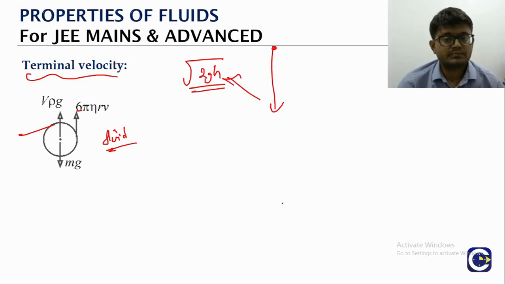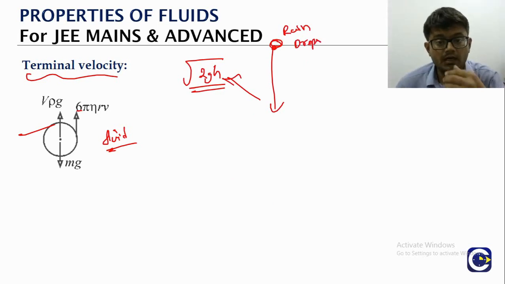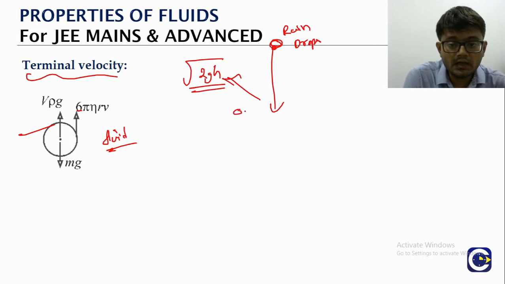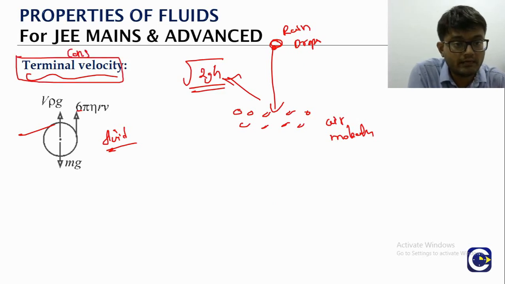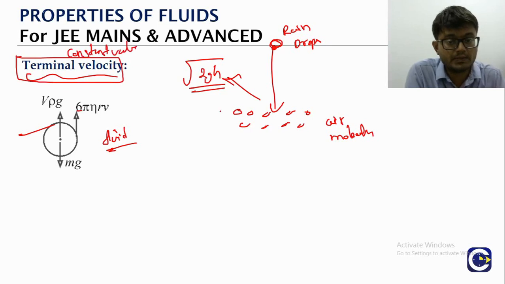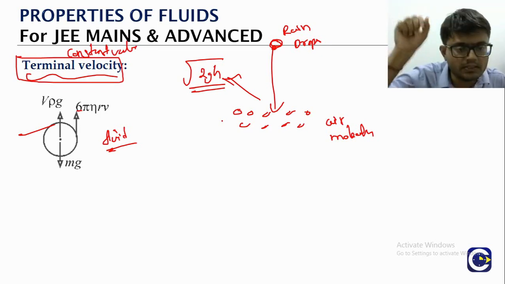If you drop an object from a height h, the final velocity will be root 2gh. But when you look at raindrops falling through a height, they will not be falling as per this velocity formula, because of the viscous force offered by the air molecules. The raindrops will be falling with a velocity which we call the terminal velocity, which will be a constant value. As per this formula root 2gh, as the raindrops fall through more and more height, they should hit the ground with a higher speed, but that is not going to happen. Before reaching the surface of the earth, they would have reached the terminal velocity. How the terminal velocity comes, we will see.